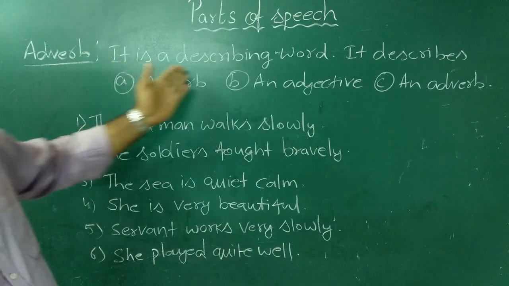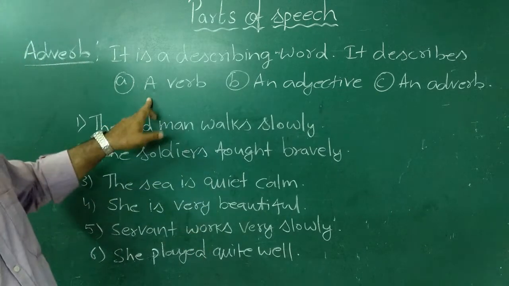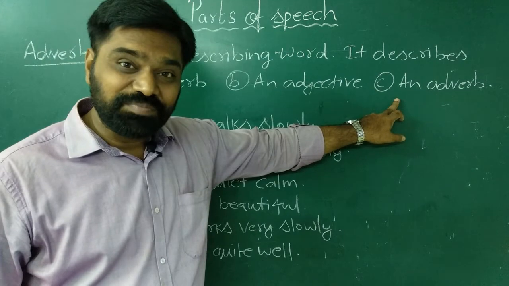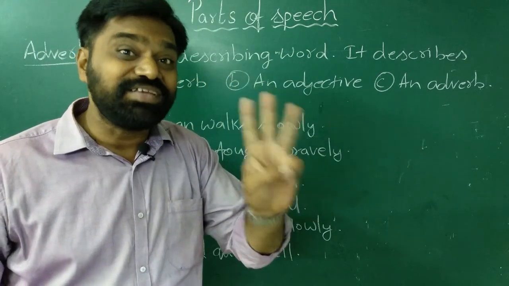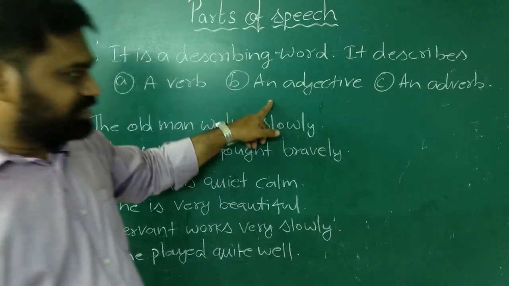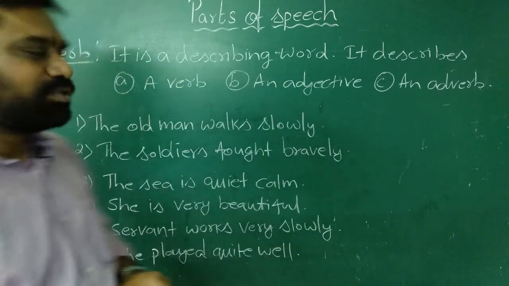An adverb is a describing word. It describes a verb, an adjective or another adverb. So an adverb qualifies or describes three things: a verb, an adjective or an adverb. How? Let us see it through examples.